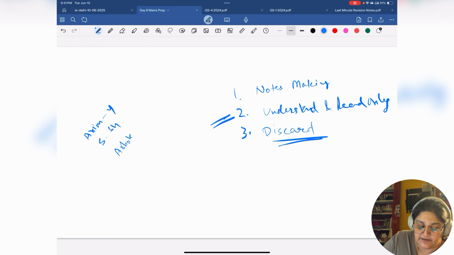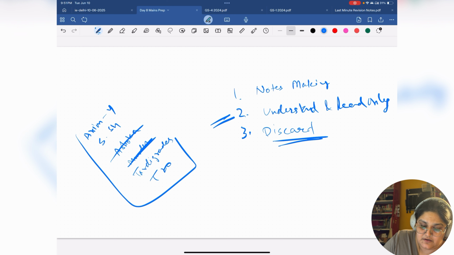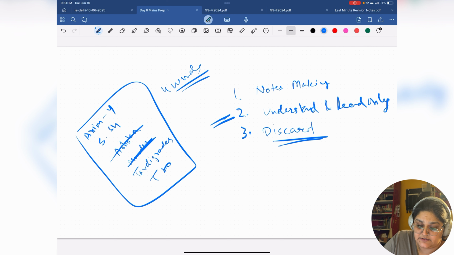So if you see, in the whole paper we only made notes of 3 to 4 words. Axiom 4, S. Shukla. There is something happening at Ashoka University that you can use maybe. There is a murder case which maybe you can use, but you don't need to write it because it's a murder case, it will be in your memory. Similar for Ashoka University. And tardigrades.